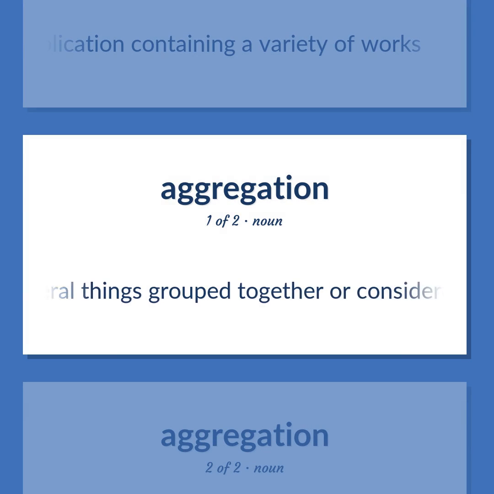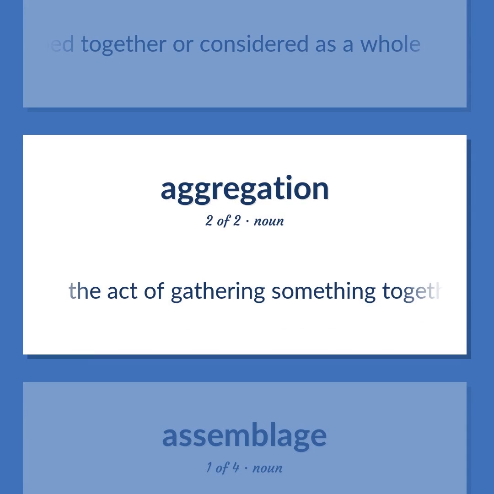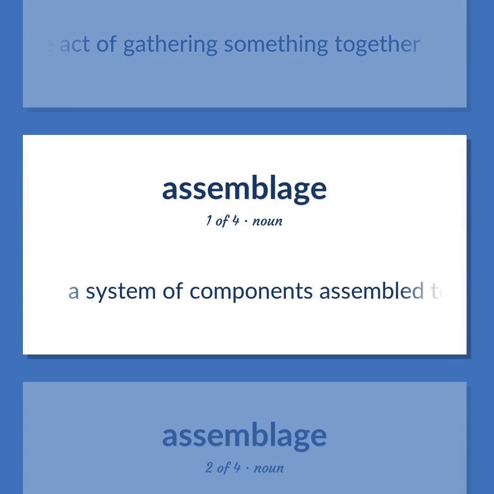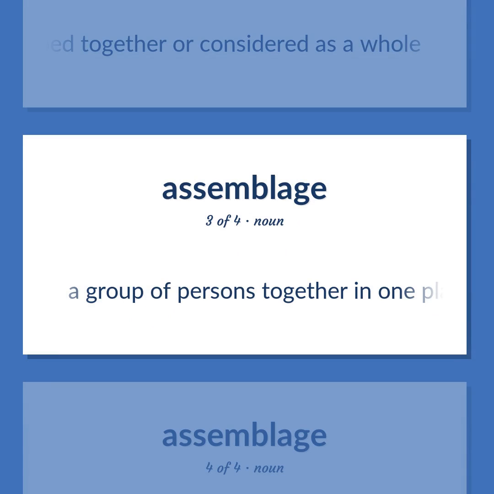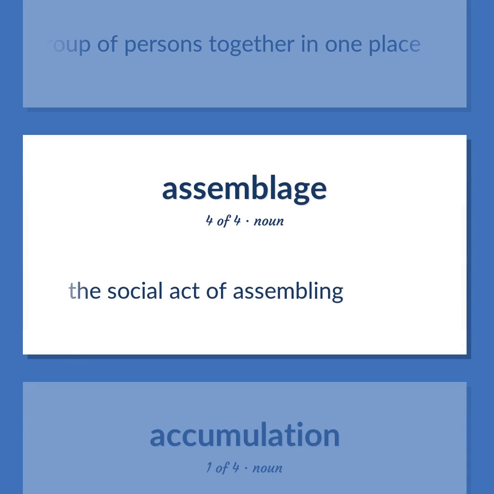Several things grouped together or considered as a whole. The act of gathering something together. A system of components assembled together for a particular purpose. Several things grouped together or considered as a whole. A group of persons together in one place. The social act of assembling.